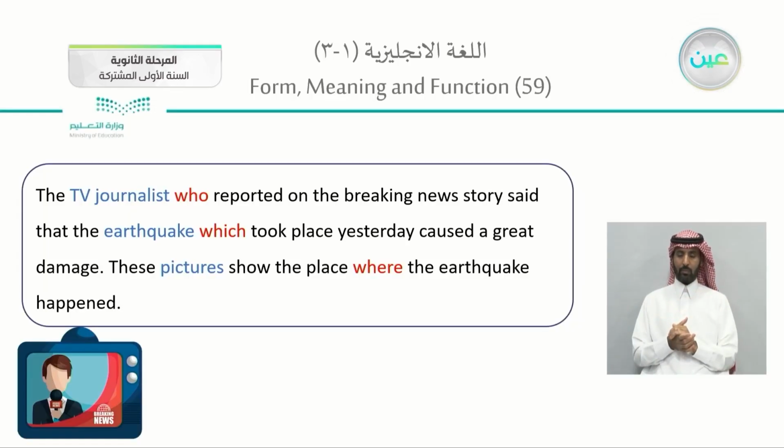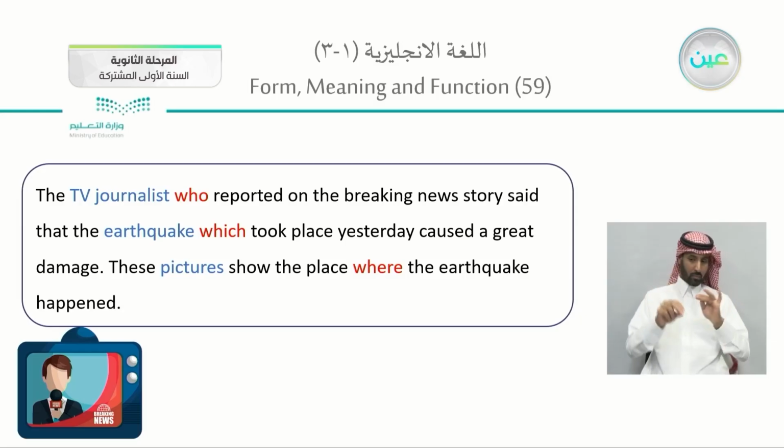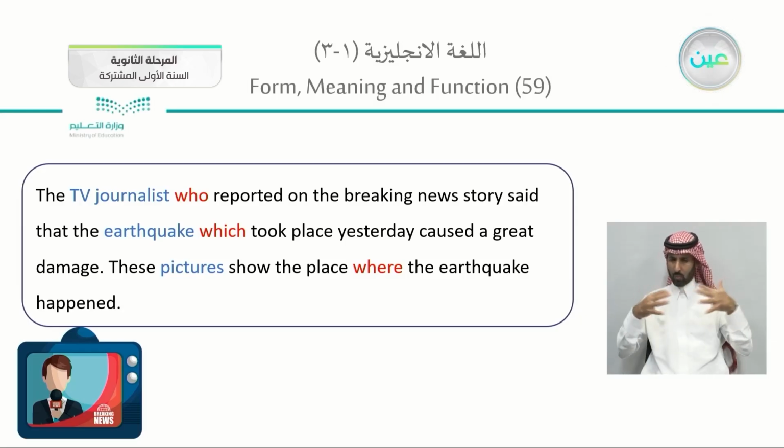So we can change the sentence to be that the TV journalist who reported the breaking news story said that the earthquake, which took place yesterday, caused a great damage. These pictures show the place where the earthquake happened.